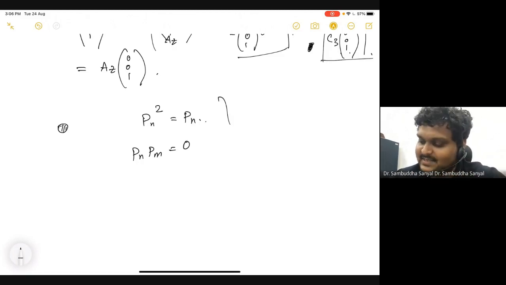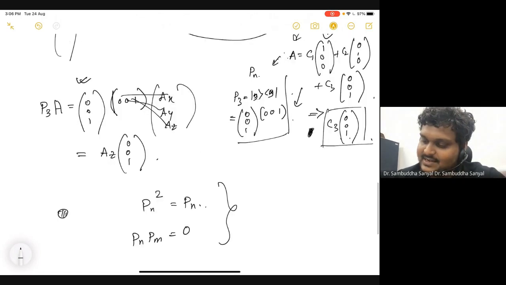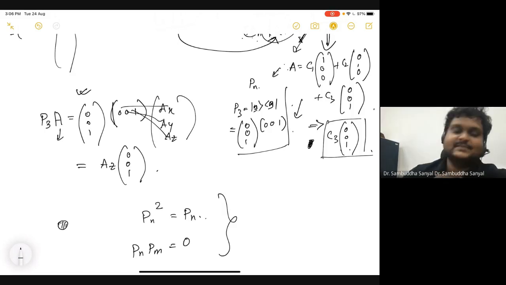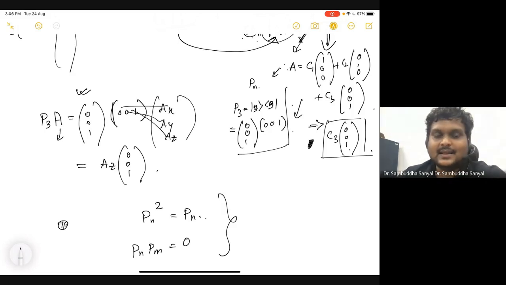Are these two statements clear? Can you visualize it using this 0, 0, 1, 1, 0, 0? If my A is one of these basis vectors, 0, 0, 1, then I get the same thing, and if I act it again and again, nothing changes, right? Not only the square, any power is the same.